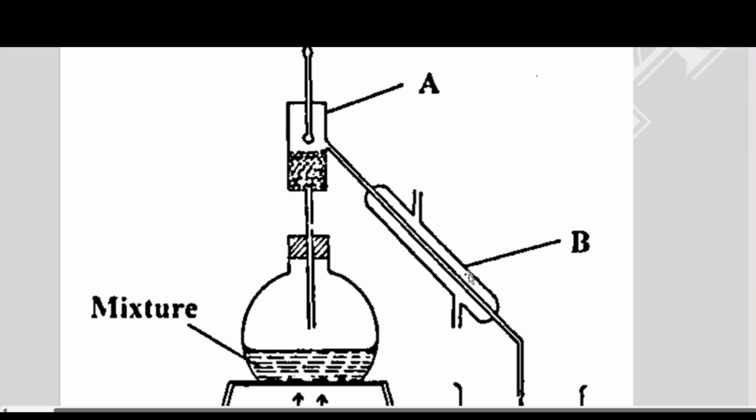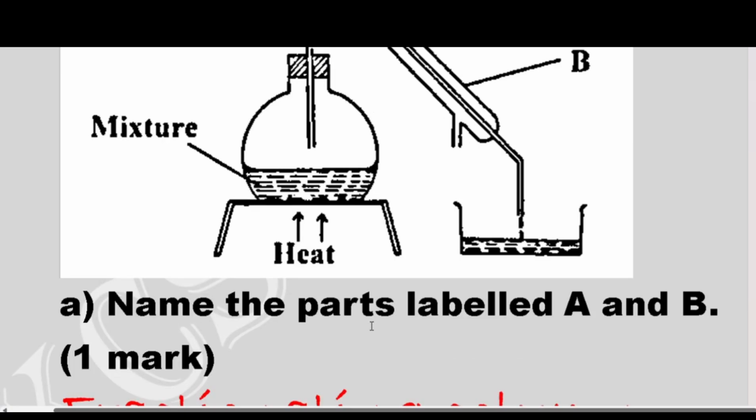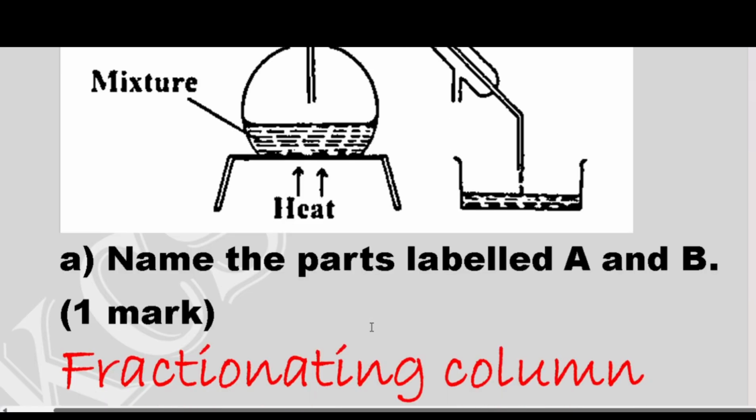Now what happens here, we have two miscible liquids which have two different but close boiling points. So the one with the lower boiling point will be the one that will vaporize first. So the first question is, name the part labeled A. The part labeled A, we said, is a fractionating column. Then part labeled B is a Liebig condenser. So part labeled A is the fractionating column.